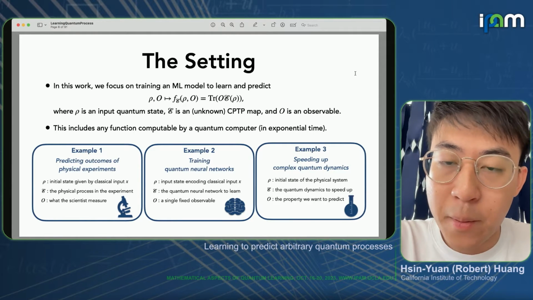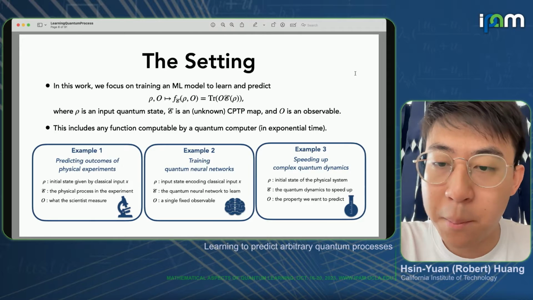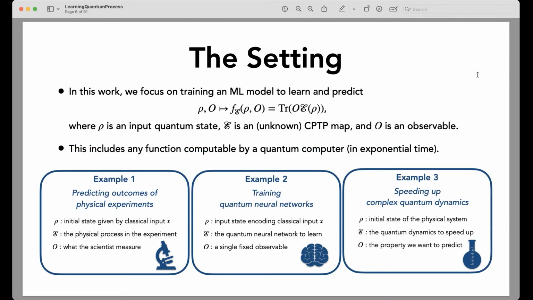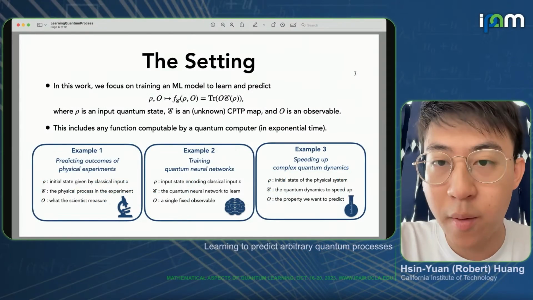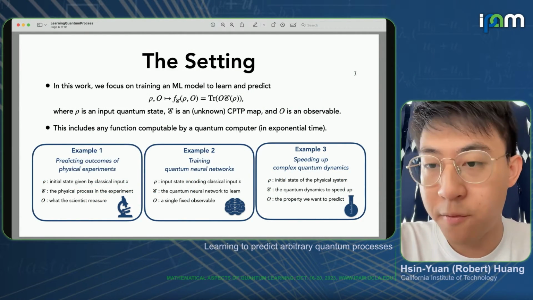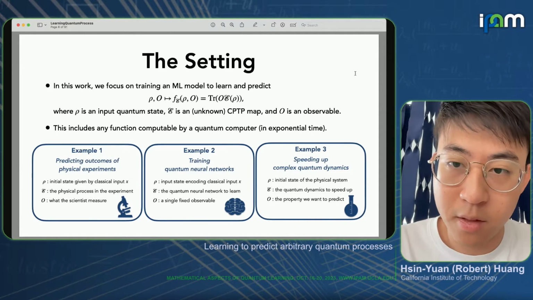Another example that people have looked at is speeding up complex quantum dynamics. Here, we should think of the unknown CPTP map E that we would like to learn as the quantum evolution that we would like to speed up. In this case, we would like to train an ML model so that it can learn a more efficient way to do this prediction, essentially a more efficient way to simulate quantum dynamics.